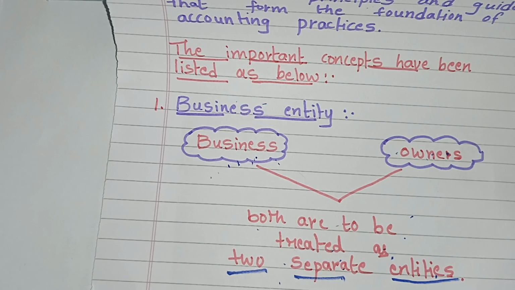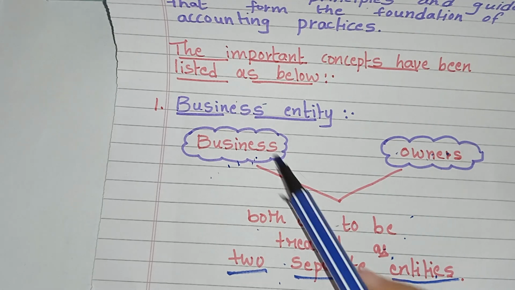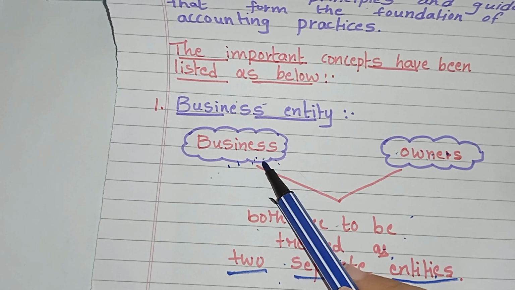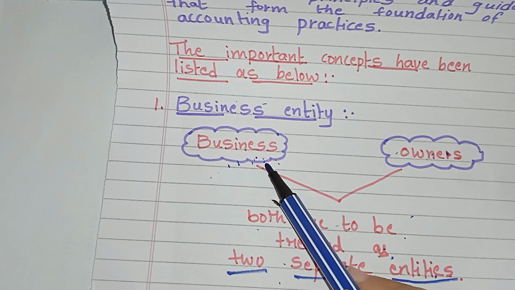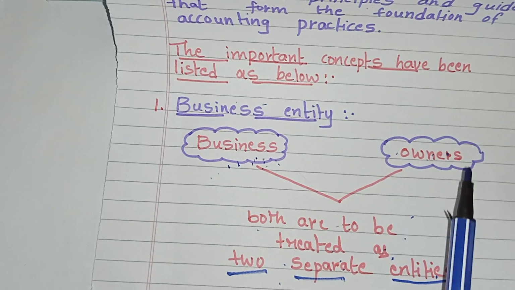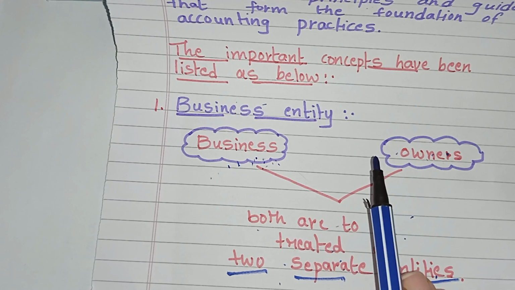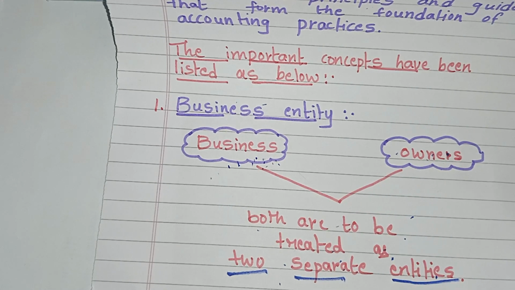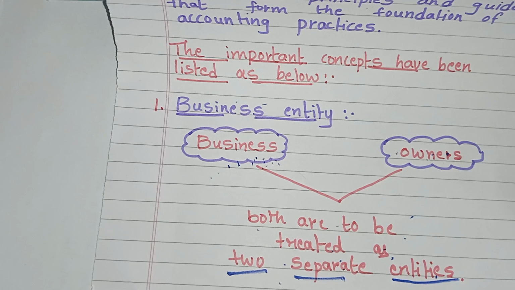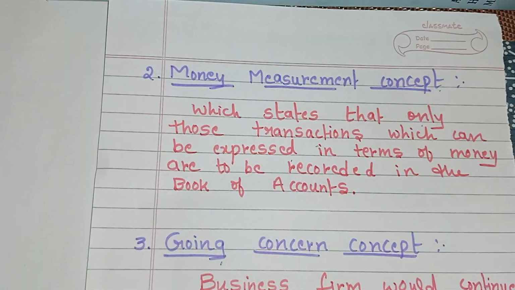In this business entity concept, the personal transactions of the owners are kept separate from the business. They are not to be considered in the accounting records or in the books of accounts. Only the transactions that are related to the business are to be recorded in the books of accounts, and the personal transactions of the owners are kept separate from the business. This is the meaning of business entity. I hope this point is clear to you all. Now we will move to the next concept, that is the money measurement concept.